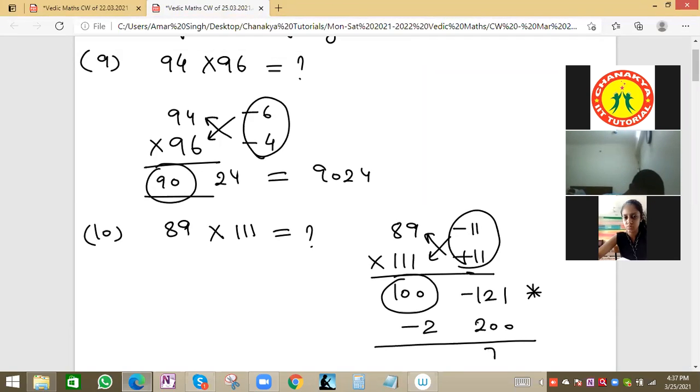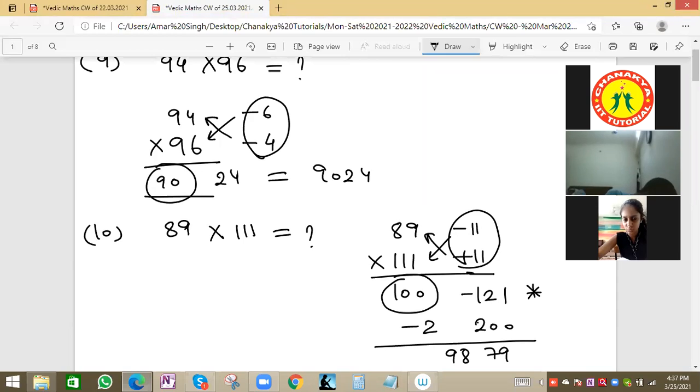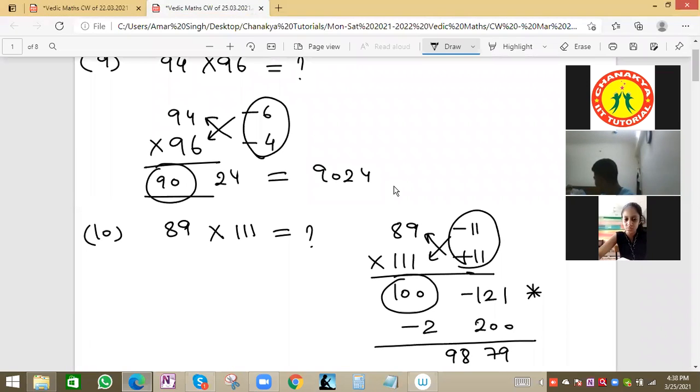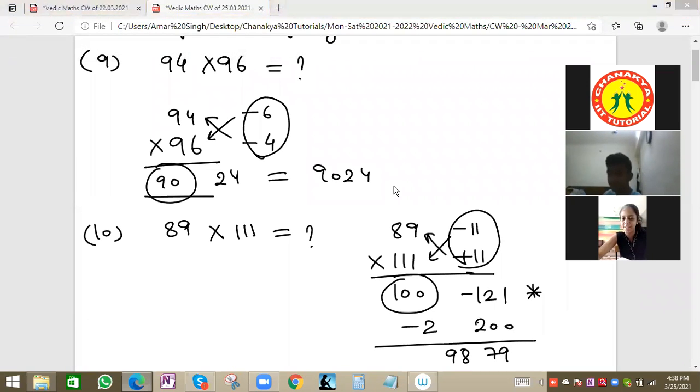So this will be 79 and this will be 98. So 98, 79 is the value. Okay? All of you are getting same value, 98, 79. Correct. Sir, can you explain once again? Please solve once again. Zevin is right, Tanvi is right, correct. Samarth is also right, Hemant also right, Rashul right, everybody is right. So 98, 79 is the answer. If any doubt anyone, you can ask. So answer will be 98, 79, correct.